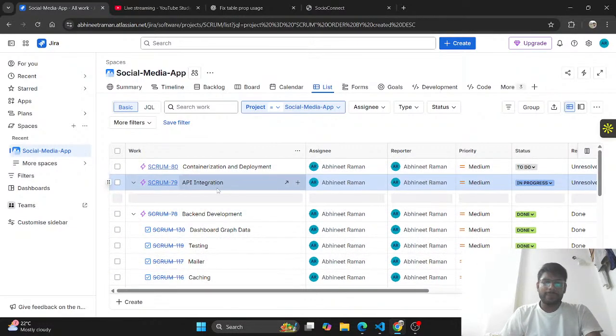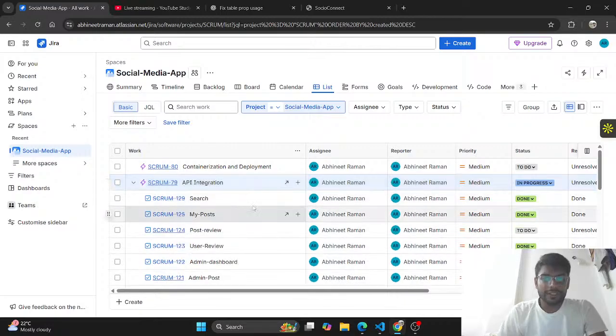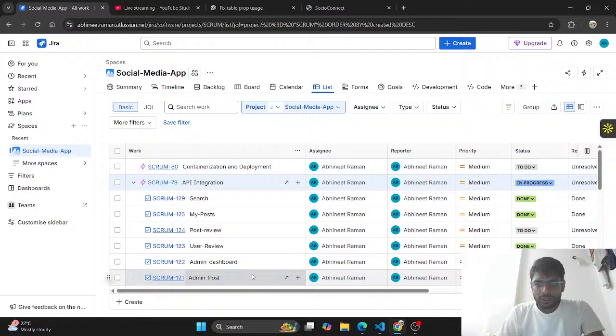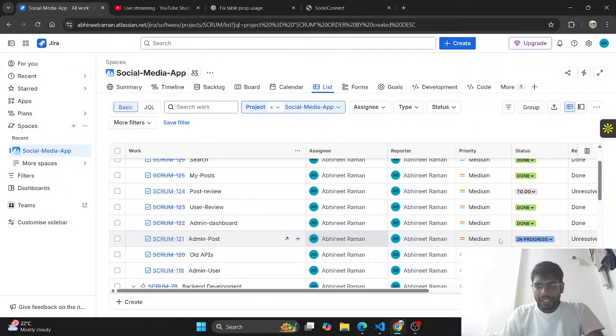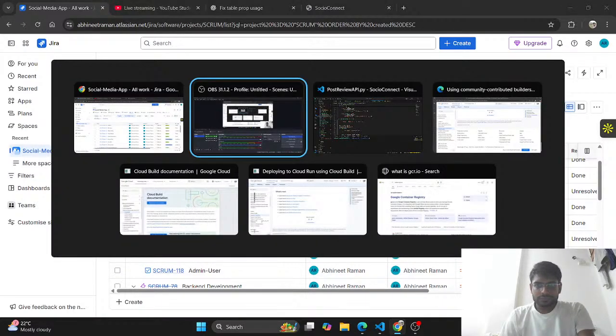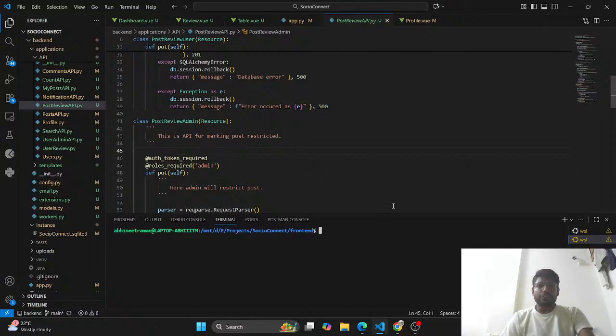Specifically in API integration, we were in the part of post review, admin post and admin user review. Both are in progress, so we will do this. Let's get back to the code.